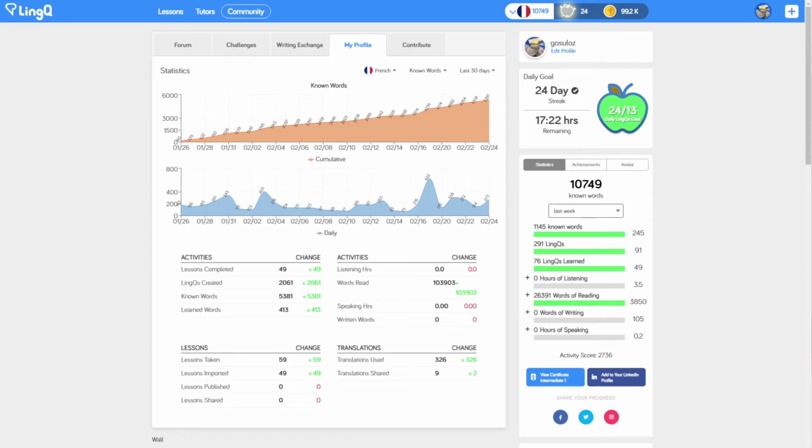LingQ is where I've done most of what I would consider actual study for French. As I mentioned, I finished the first Harry Potter book, which at the start was actually quite a struggle, and each lesson of around 2,000 words took me about 1.5 hours to get through. However, towards the second half of the book, this sped up massively, and the last few lessons took me less than half an hour each.